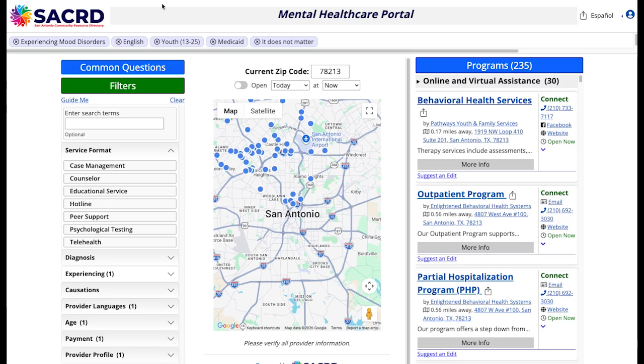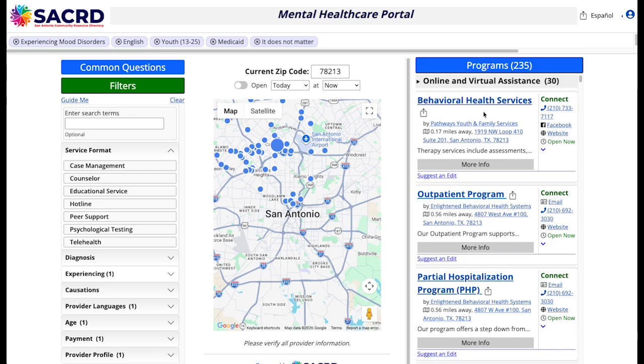And I have pre-selected the things that were important to us. The fact that he's experiencing mood disorders, that's the clinical term for it. He wants it in English. It is a youth. It only pays with Medicaid. And the type of the provider is not really all that important. And this has narrowed the programs down to 235. That's still a lot, I suspect.